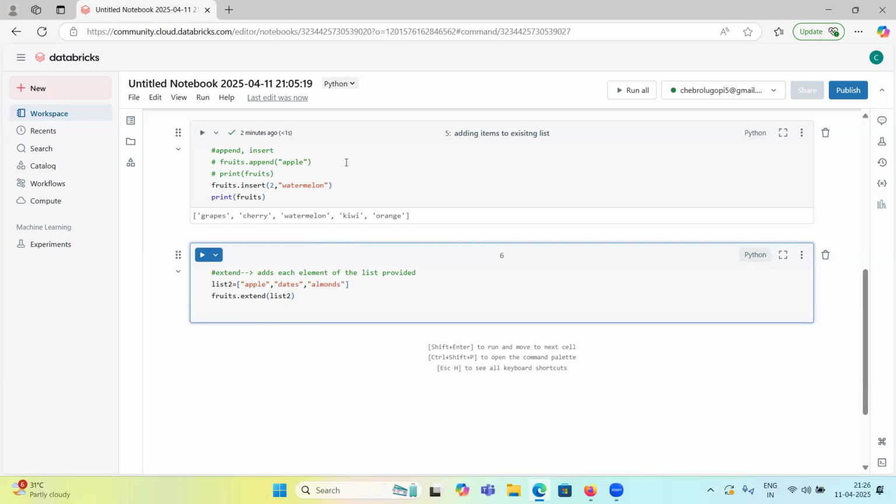So what is the difference between this one and this one: here we are able to add only one item, right? If I use append, I can append only one item. If I use insert, I can insert at a fixed position only one item. If I have multiple items to add, then we can use extend. So let's print this.